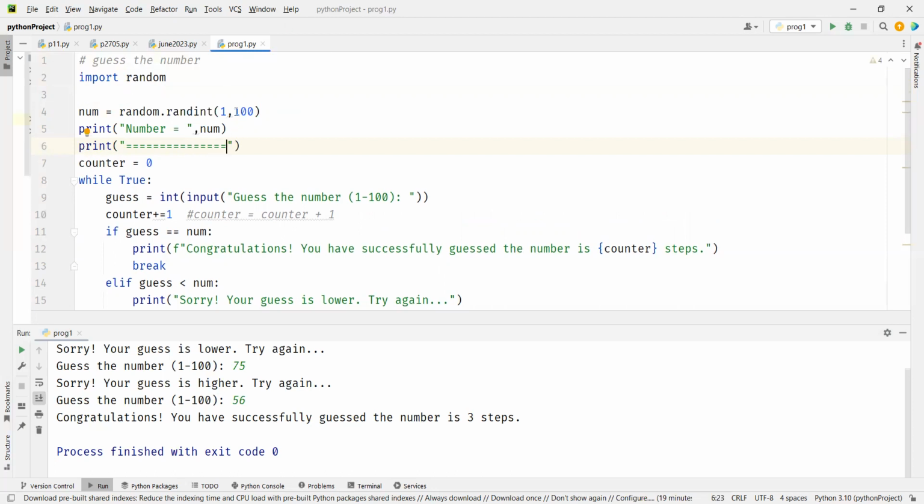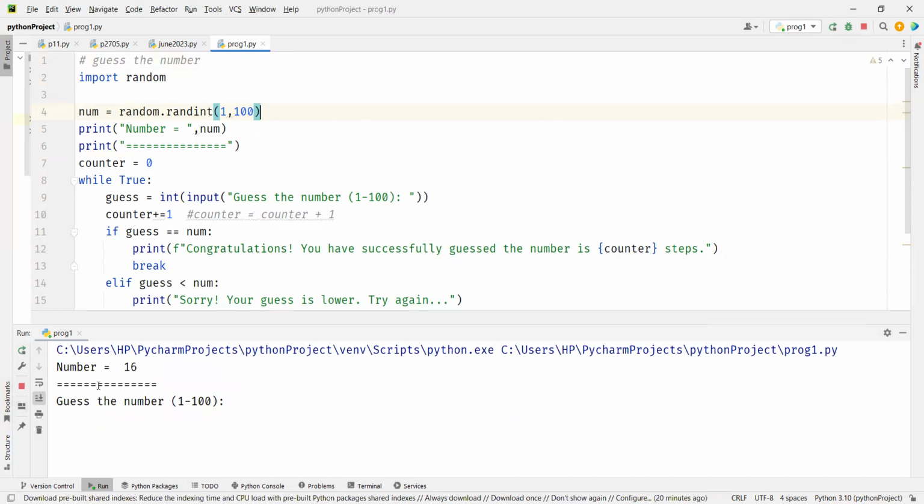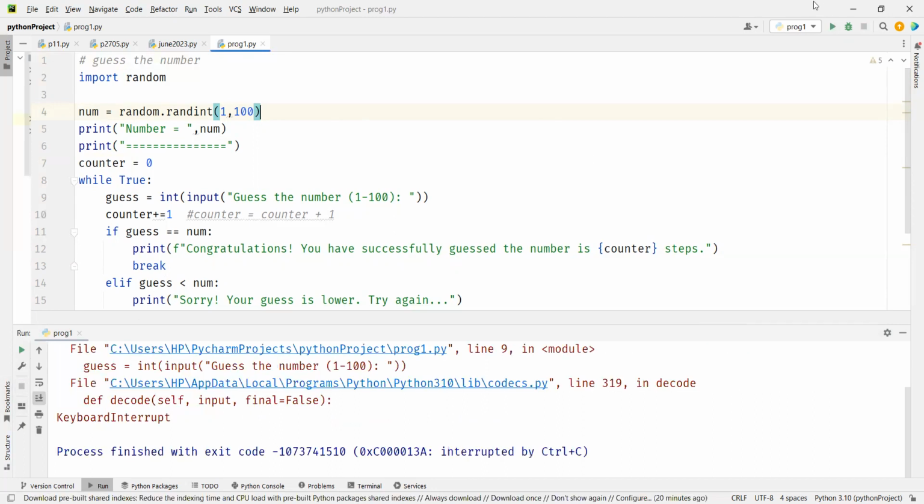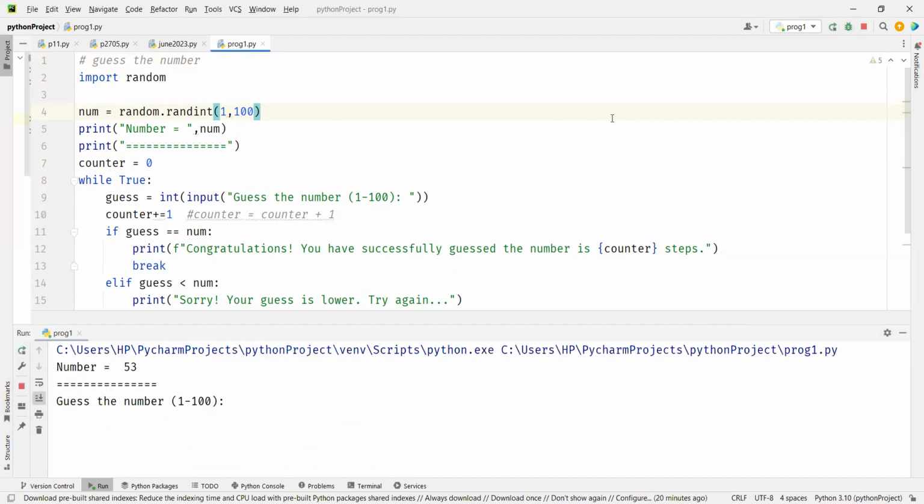Did you understand why I'm using a random number? I want the computer to generate a random number. Then it truly becomes a game, right? Otherwise, we know it is 56 and we can win in any number of steps that we want to. So see, it has thought of 16. I'll stop this program and run it again. See, now it's thinking of 53. Every time you run it, it will think of a new number.